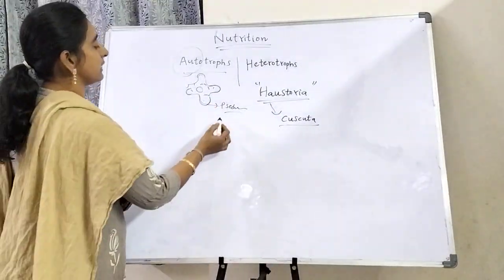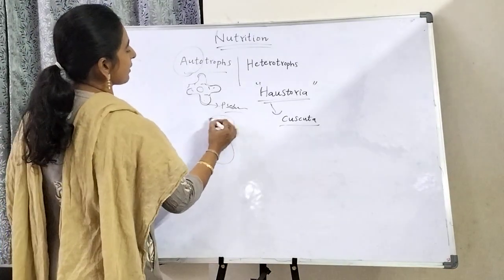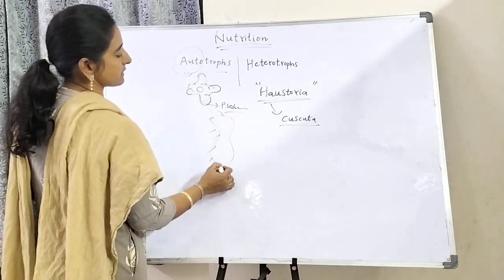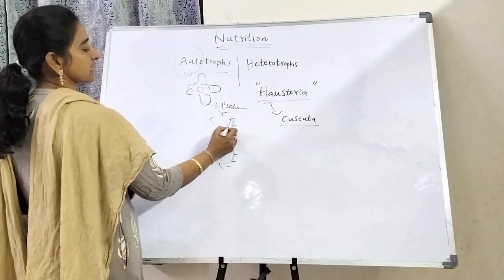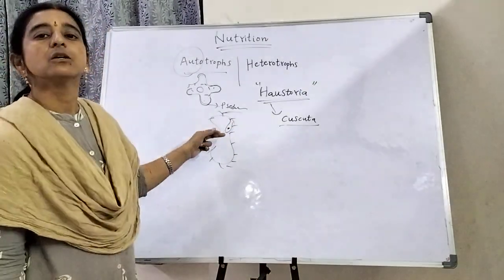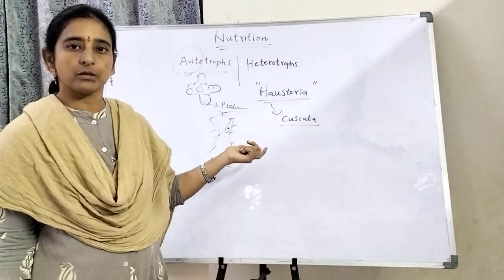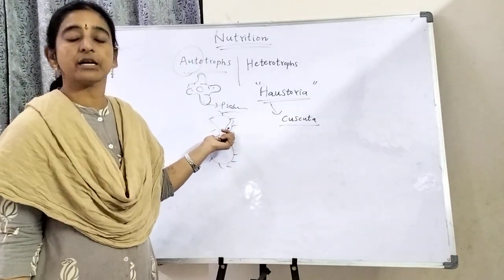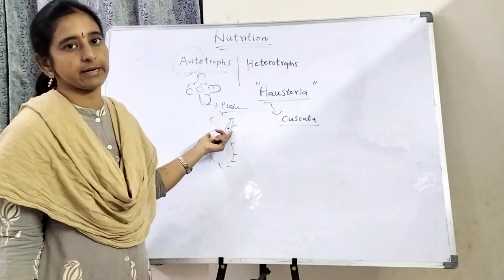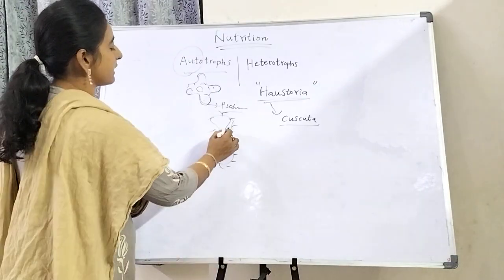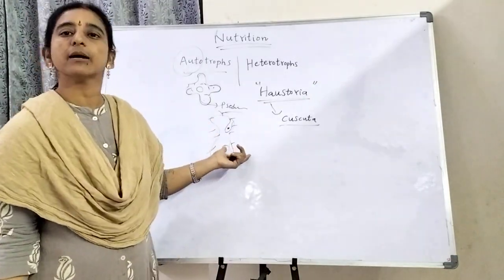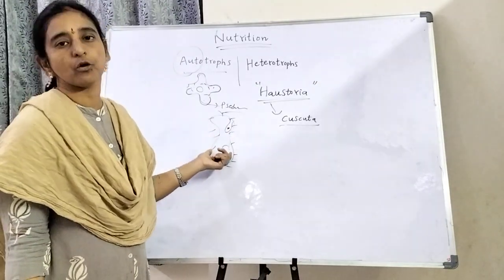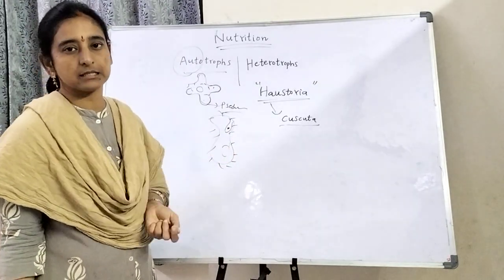Another one, if you observe, is paramecium. In paramecium there is a spot-like structure, a food spot, which is the cytostome. Inside there is also a food vacuole, where the food is automatically digested inside the body and the nutrients are absorbed.